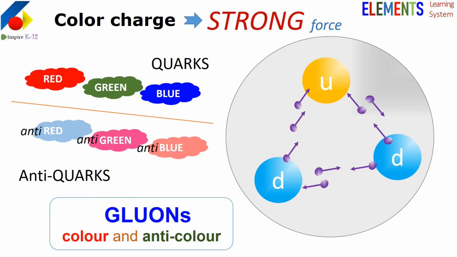Let's explain it a bit more. Quarks have three colors: red, green, and blue. And likewise, antiquarks, which is antimatter of quark, have three anticolors: anti-red, anti-green, and anti-blue. A gluon carry one color charge and one anticolor charge. So there should be 3 into 3, 9 possible color-anticolor combinations. But very strangely, scientists have mathematically observed only 8 combinations. Please note, color charge has nothing to do with visible colors. It is just a naming convention used by physicists to describe properties of particles.